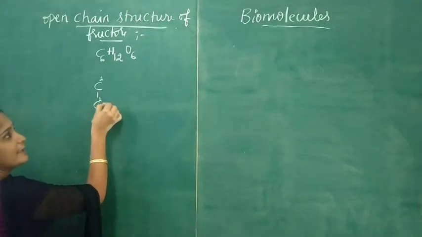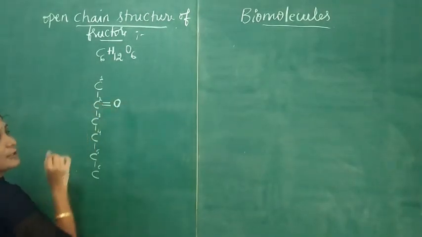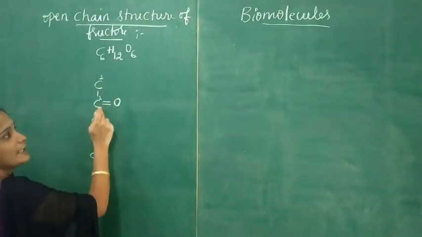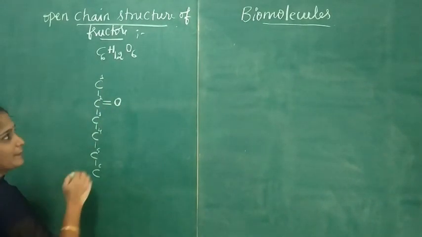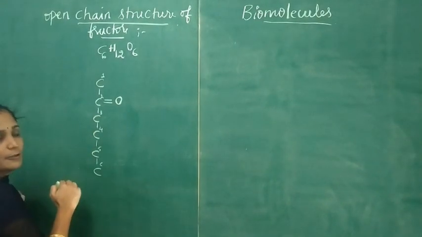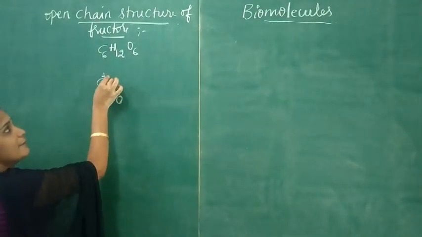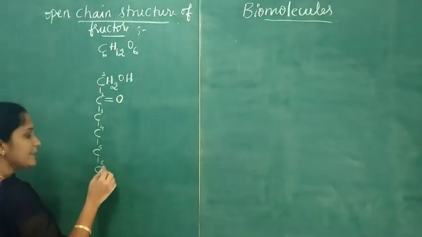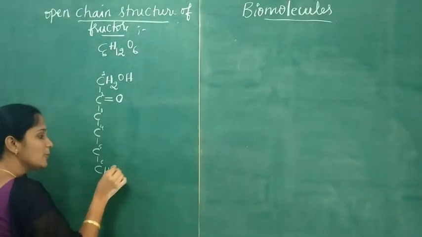In the second carbon there is a ketonic functional group. In the first carbon there is a CH2OH group, and in the sixth carbon also a CH2OH group.